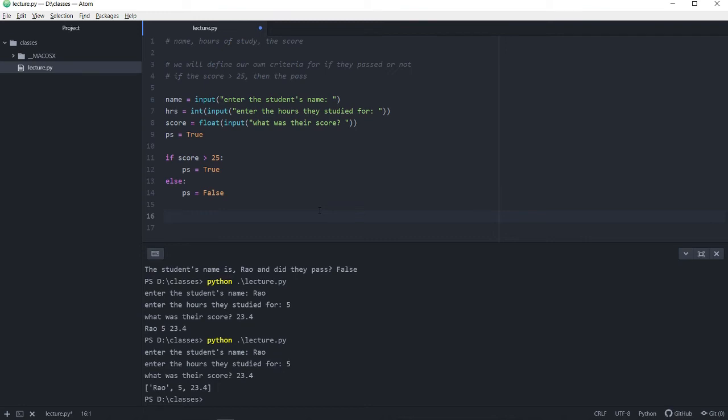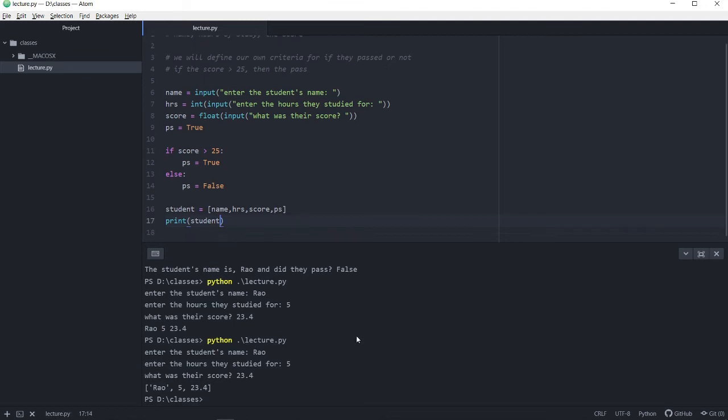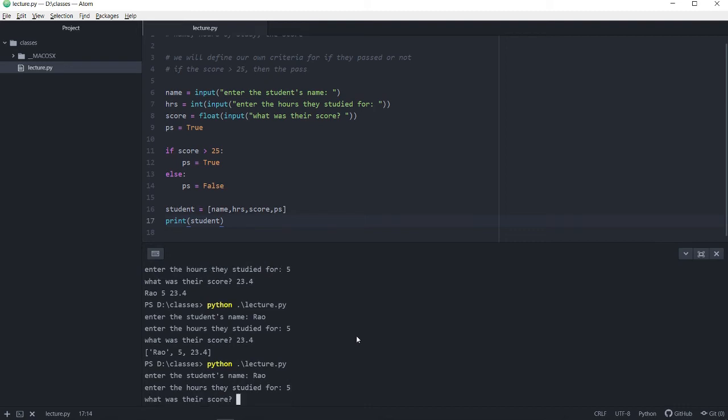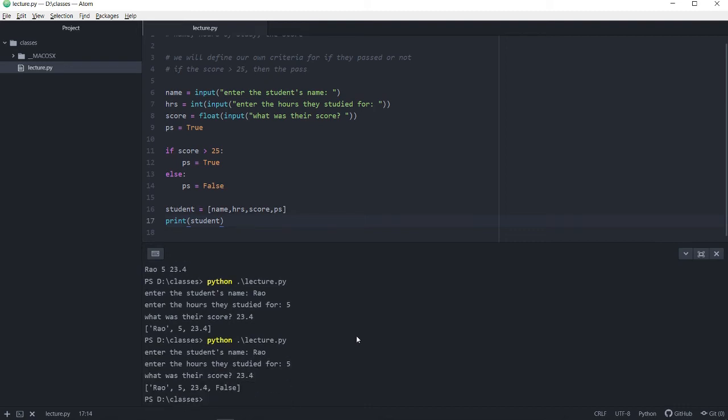And then we can finally make a student list to be name, hours, score, and if they passed or not. And I'm going to print student at the very end. So let's run this again, enter the name, the hours of study, the score was 23.4, and you'll right away notice that you get a list printed out where we also were able to store if they passed or not in there. So pretty easy generating lists like that.